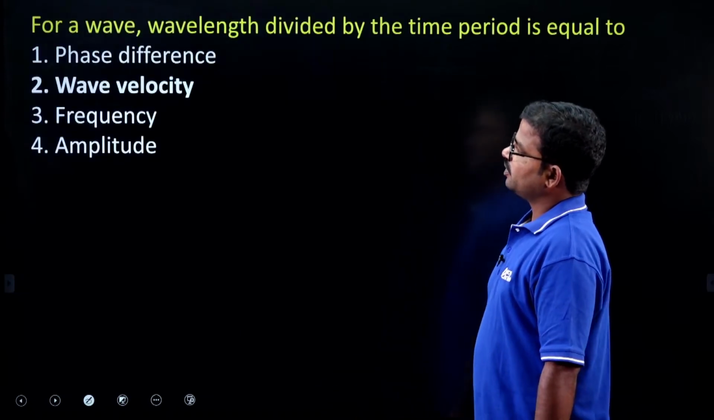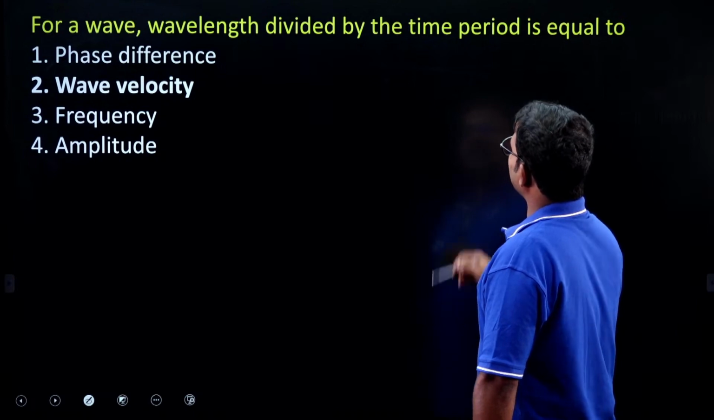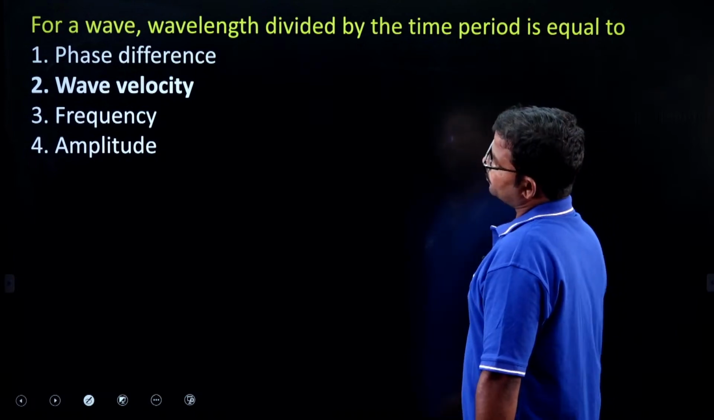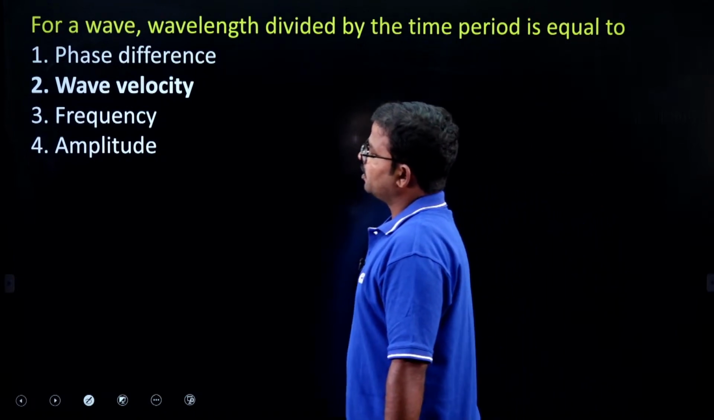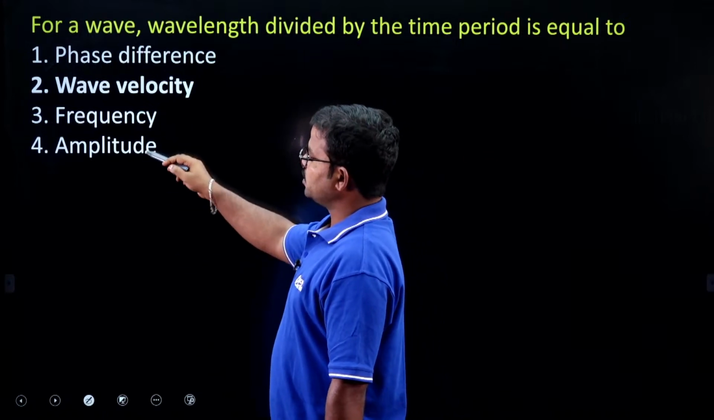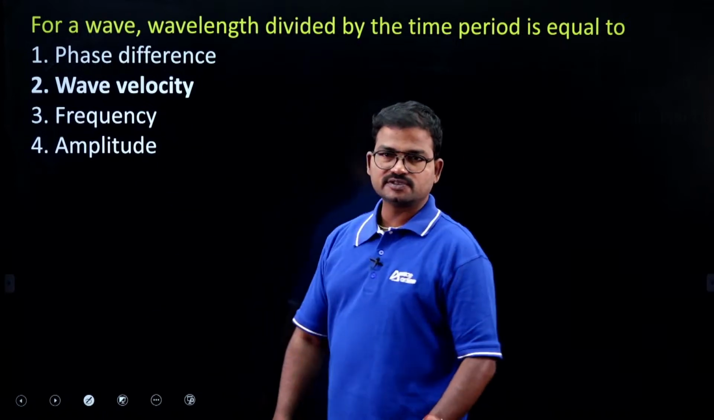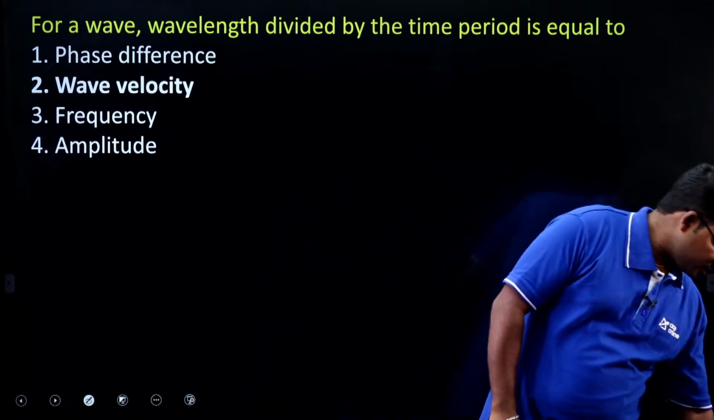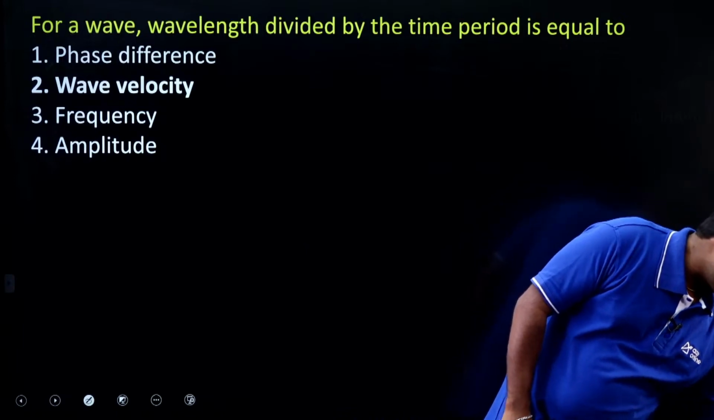Next question. For a wave, wavelength divided by the time period is equal to phase difference, next wave velocity, next frequency, next amplitude. So which is the correct option here?